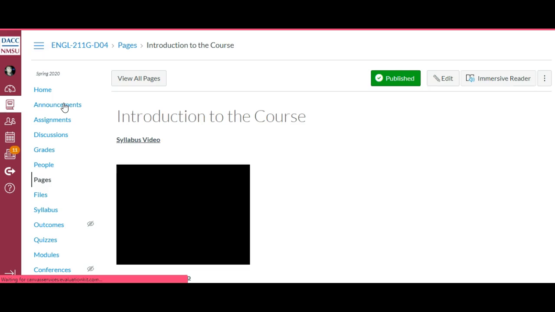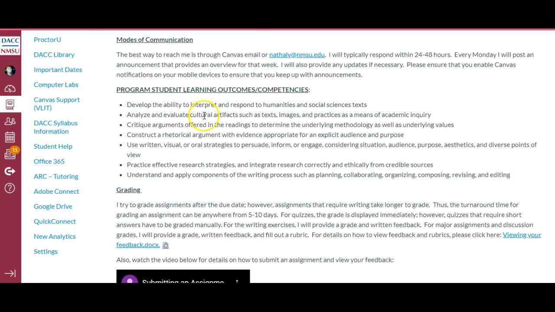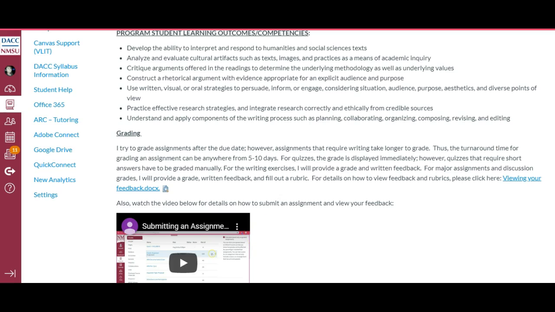So going back to the home page, to the introduction page, here we have our program student learning outcomes, which you should definitely read more in depth. When it comes to grading, it usually takes me about 5 to 10 days to grade something. Sometimes it might take me a little bit longer because I teach 5 English classes, so sometimes I have several essays due, which means I have a lot to read, and I might fall a little bit behind. But if that happens, I will update you on the announcements as well.